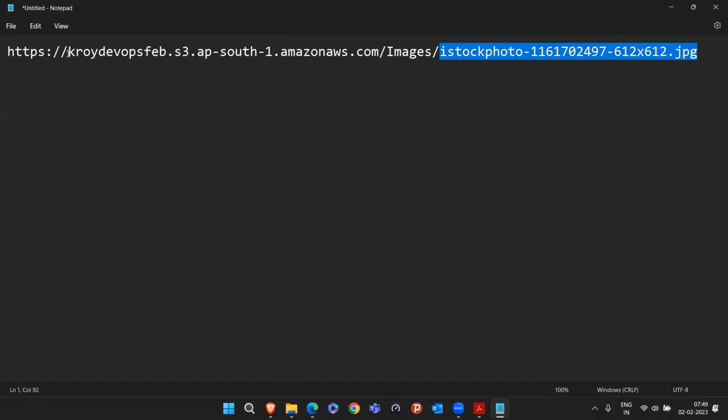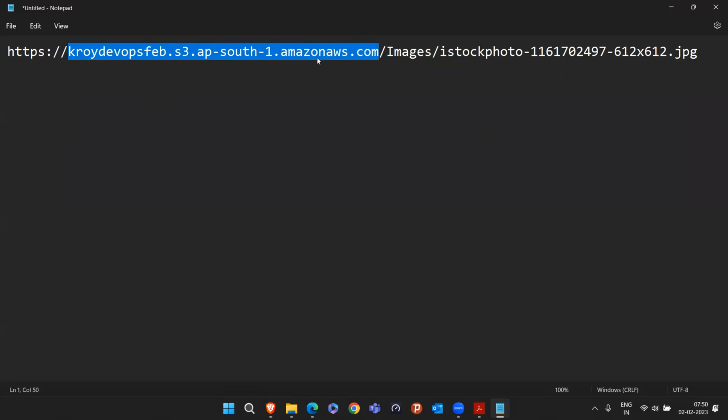So if somebody is taking an example, you also created a bucket with this name, and you also created the image, and you created the S3 bucket with the exact same name. In that case, what will happen? Your URL and my URL will be the same up to here. Take an example: you created a bucket in the Mumbai region, I also created in the Mumbai region, both used the exact same name.